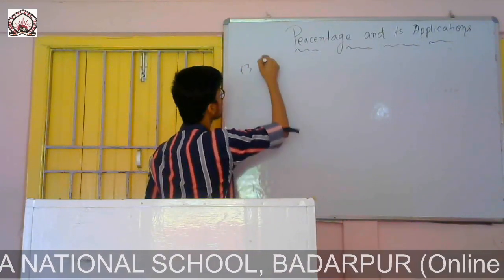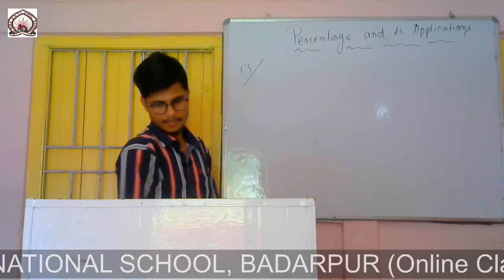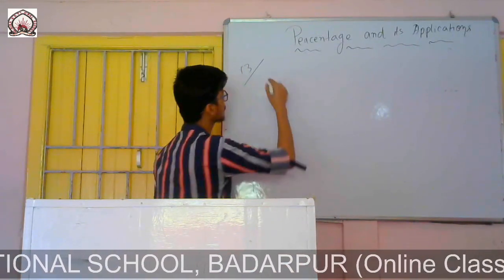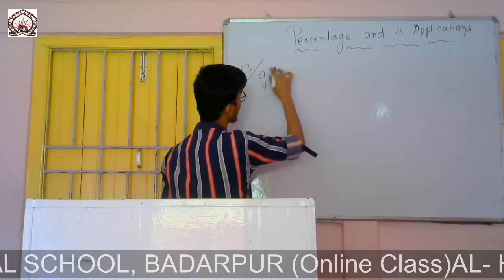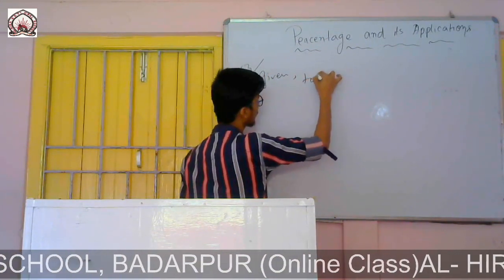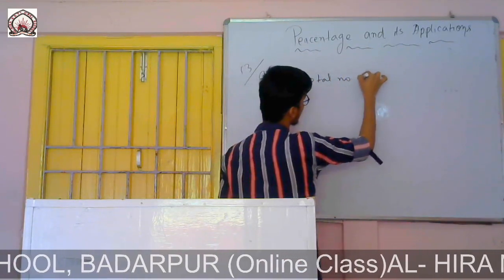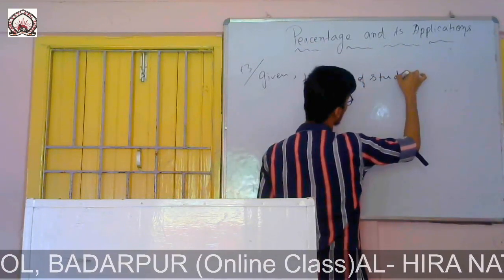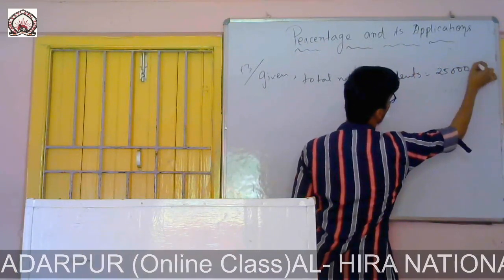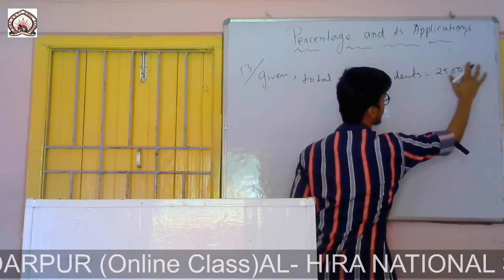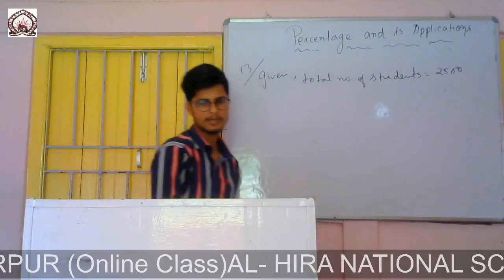Question number 13. Given: total number of students is 2500.